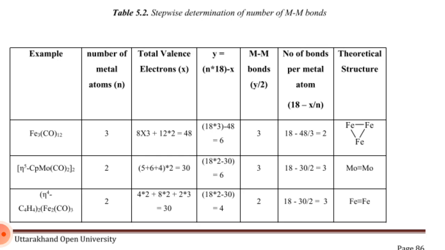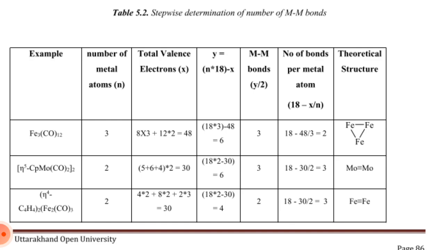Stepwise determination of number of bonds. Fe3(CO)12: number of metal atoms is 3. Total valence electrons: 8 multiplied by 3 plus 12 multiplied by 2 is 48. Y is equal to N multiplied by 18 minus X, so 18 multiplied by 3 minus 48 is equal to 6. Number of bonds, Y divided by 2, is 3. Number of electrons per metal atom is 48 divided by 3, which is 16, so 18 minus 16 is 2.